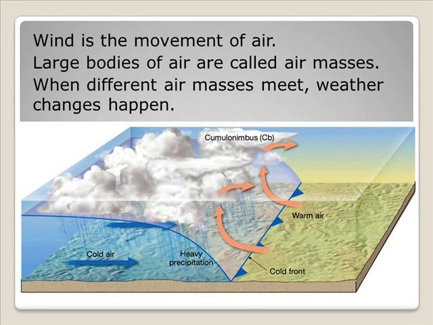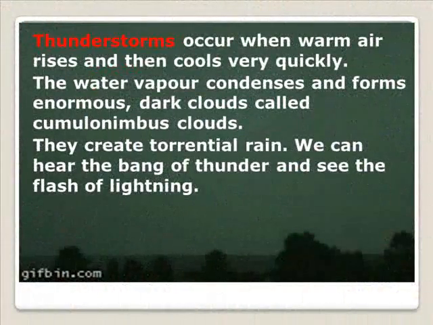When different air masses meet, weather changes happen. Thunderstorms occur when warm air rises and then cools very quickly. The water vapor condenses and forms enormous dark clouds called cumulonimbus clouds. They create torrential rain. We can hear the bang of thunder and see the flash of lightning.